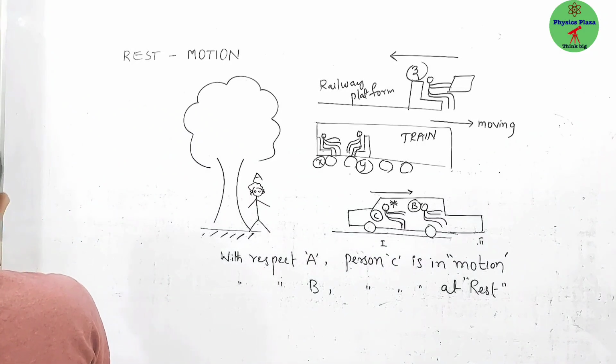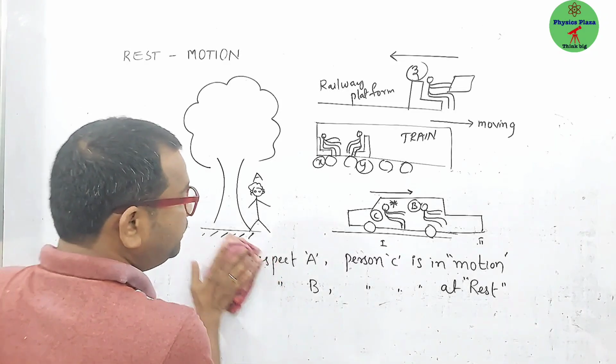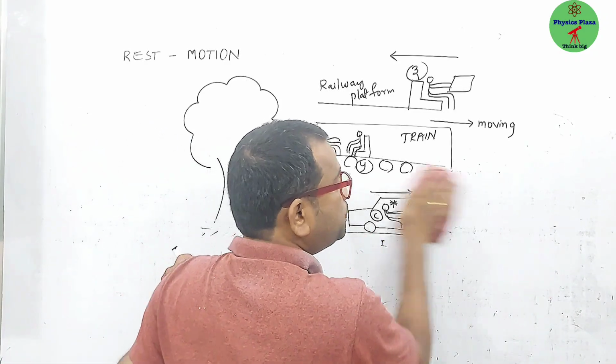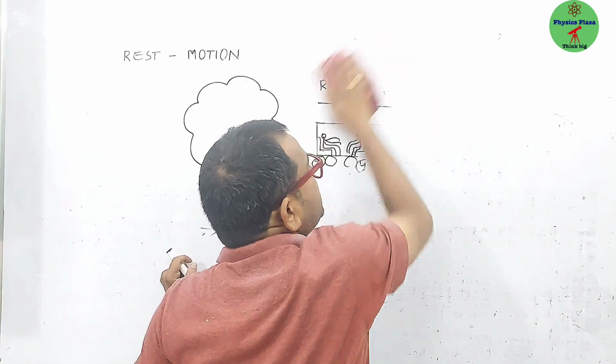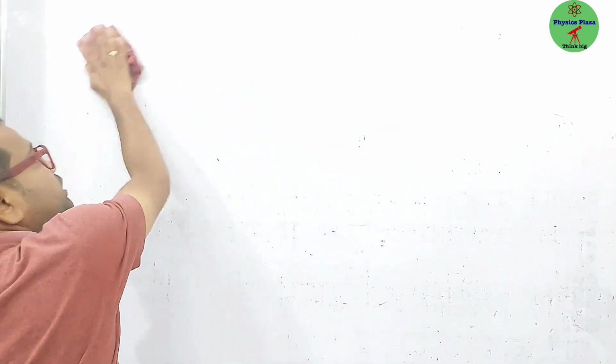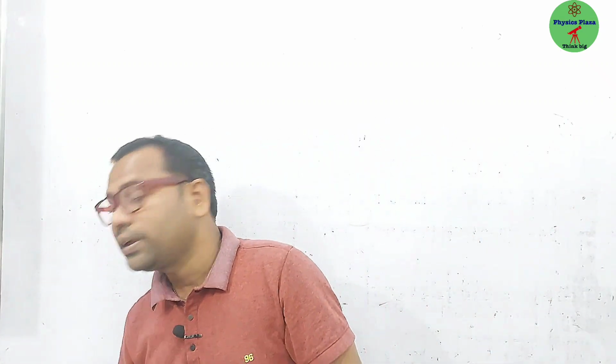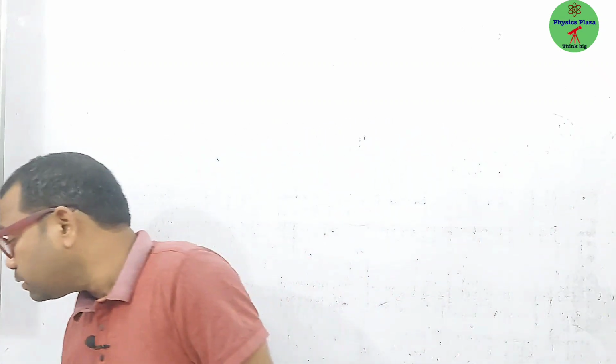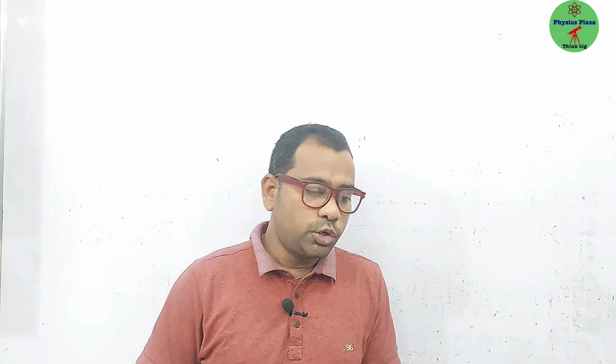Children, what is the rest mode? Let us recall once again. The body is said to be at rest if it is not changing its position with respect to the surroundings. Then what can you say about motion? If any object is changing its position with respect to the surroundings, then we can say that body is in motion.